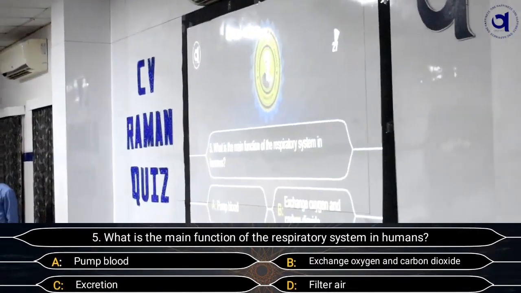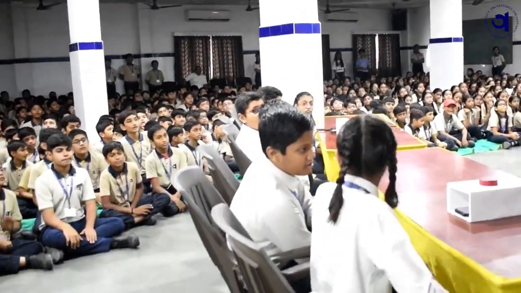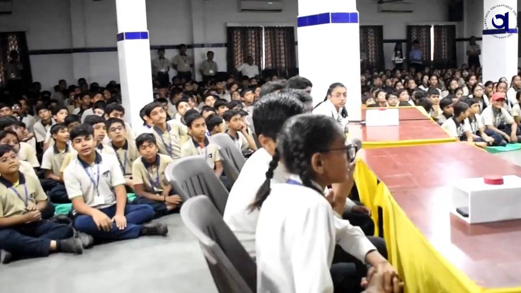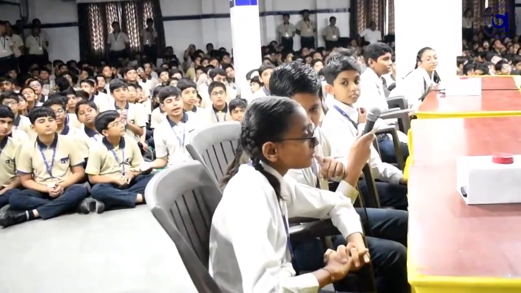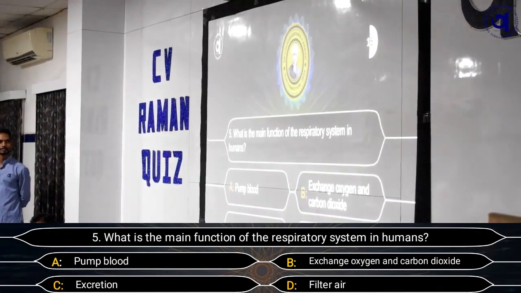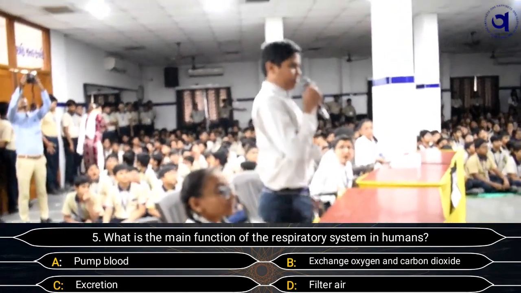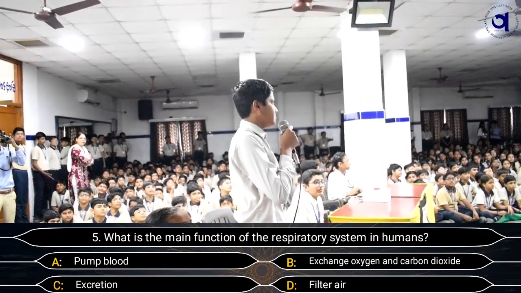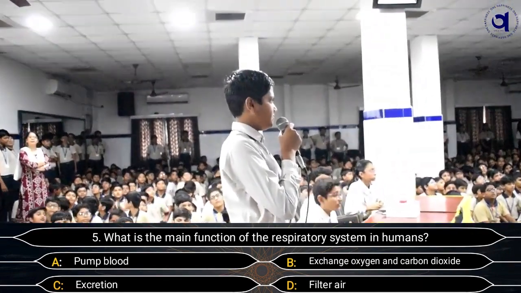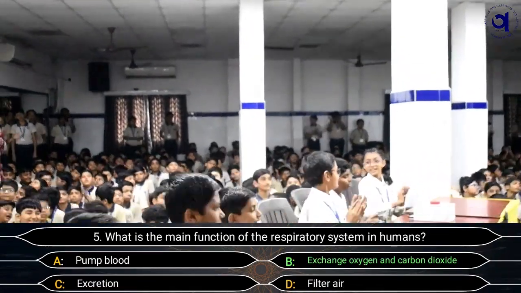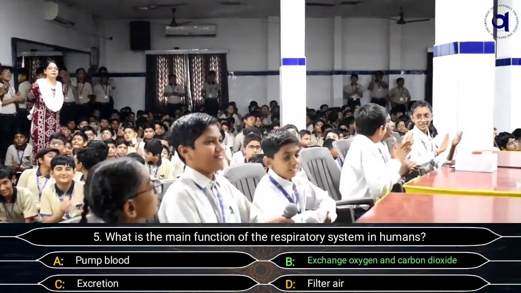What is the main function of the respiratory system in humans? Options are A. Pump blood, B. Exchange oxygen and carbon dioxide, C. Expiration, and D. Filter air. Option B. Exchange oxygen and carbon dioxide. May we lock the screen here? Yes, the right answer is exchange oxygen and carbon dioxide.